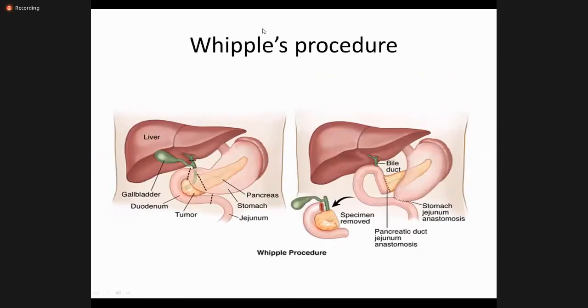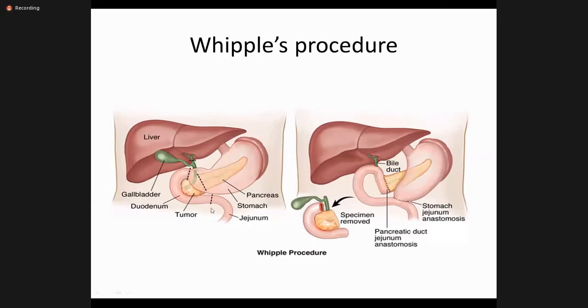So this is the last picture of my presentation, but this picture is very important, and I want people to understand what is the Whipple procedure which we commonly perform at our unit. In liver transplant unit, we are usually performing Whipple procedures every week, in an increased frequency. This procedure should be performed in a very specialized unit. It is not like a surgery that a surgeon can perform once or twice. It should be performed in an increased frequency so that the complications are decreased.